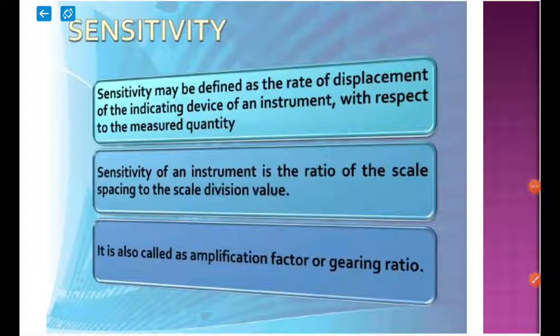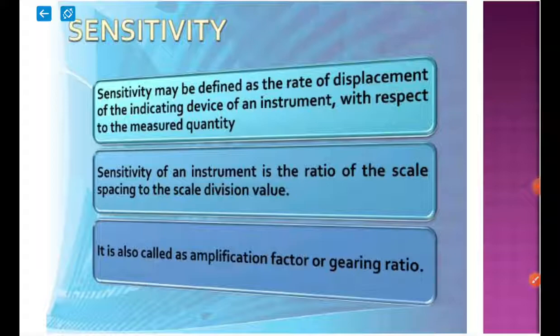Next is sensitivity. Sensitivity is required when we are measuring very small quantities, for example distance in micrometers or nanometers, or electric voltage in millivolts or milliamperes. That needs to be magnified or amplified for better readability. So in sensitivity, we are magnifying the measured quantity to a readable form.